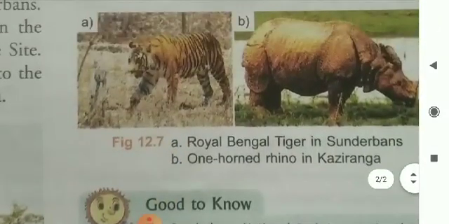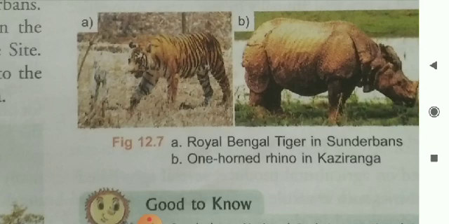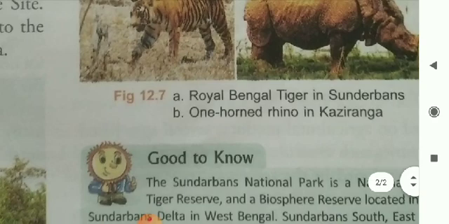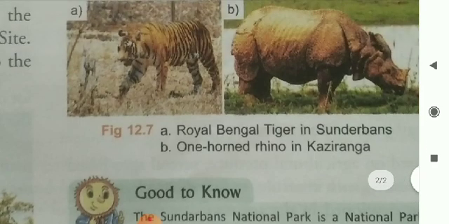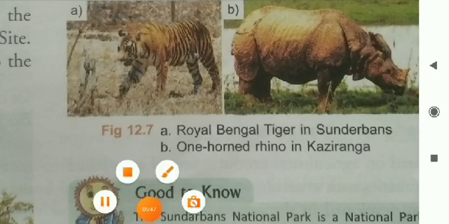Now see here, the Royal Bengal tiger is found in this region, that is Sundarban. Number B, one-horned rhino in Kaziranga, that is also part of Sundarban Delta. So, rare and endangered animals are found in this region. It is responsibility of all the people of the country to save them and protect them for long time.